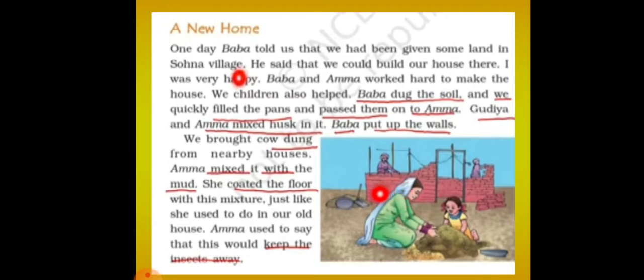We brought cow dung from a nearby house. Chetan Das and his sister and mother brought the cow dung from a nearby house, and Amma mixed it with the mud. Chetan Das' mother mixed it with the mud and coated the floor with this mixture. Earlier the floor was made up of cow dung. The mixture of mud and cow dung was used to make a floor, just like she used to do in our old house.